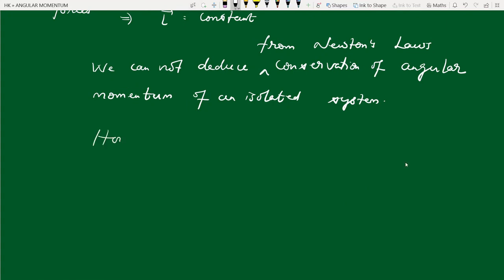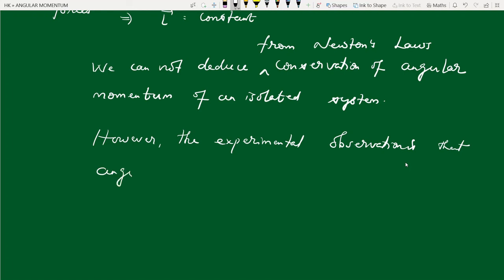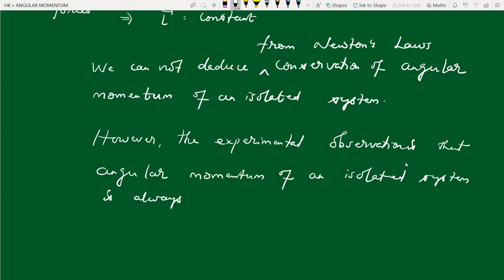However, the experimental observation is that angular momentum of an isolated system is always conserved. This is our experimental observation. It's always conserved.